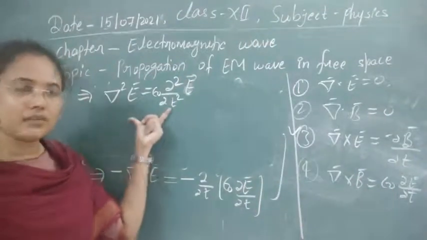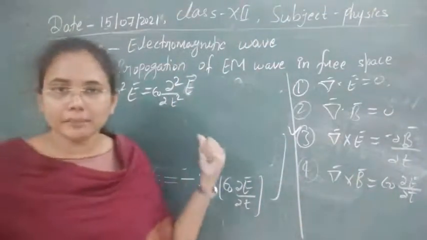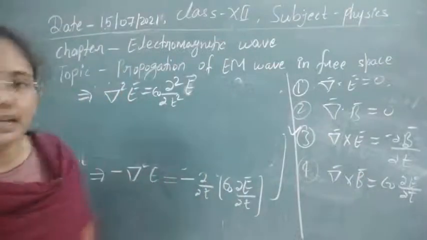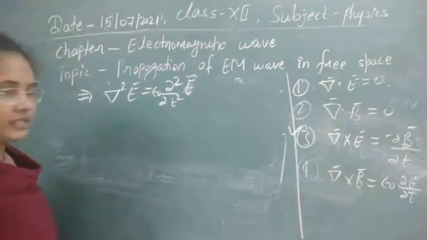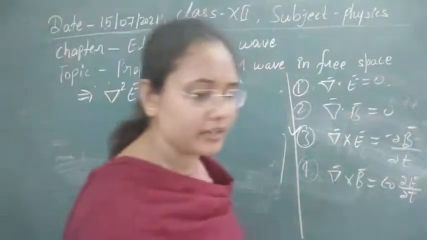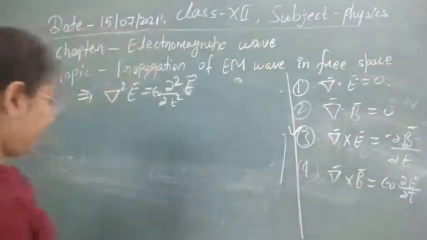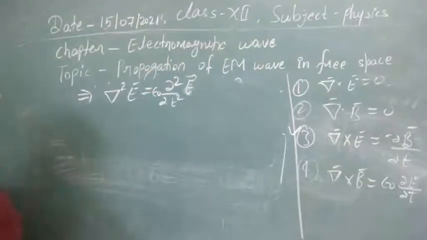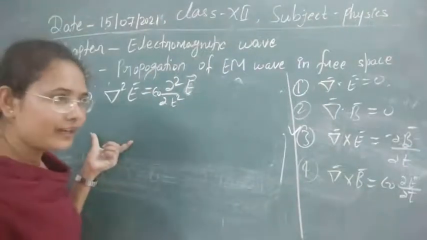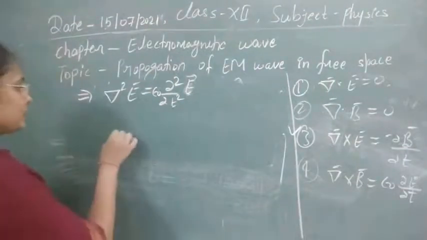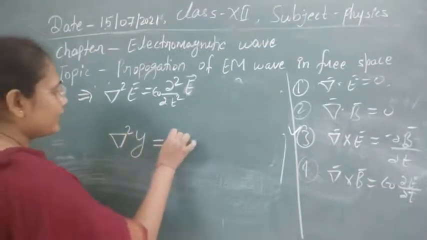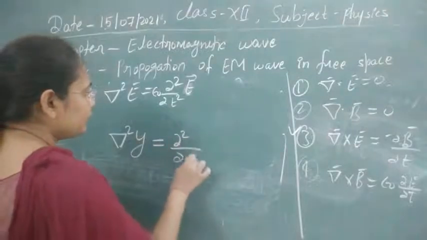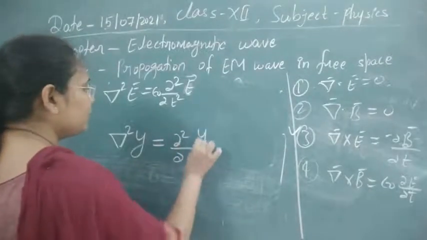After solving this, what is it representing? Now if you see the classical wave equation, as you have already studied in 11th class, it can be written as: if y is the displacement of any wave at any time t, then the equation for y can be written by the formula del square y is equal to deva 2 deva t square of y.